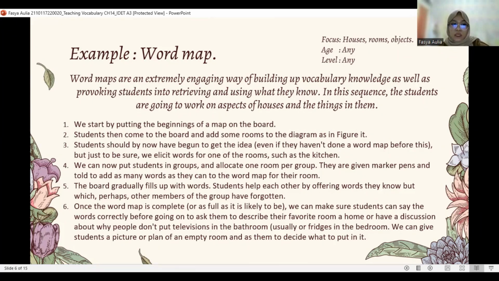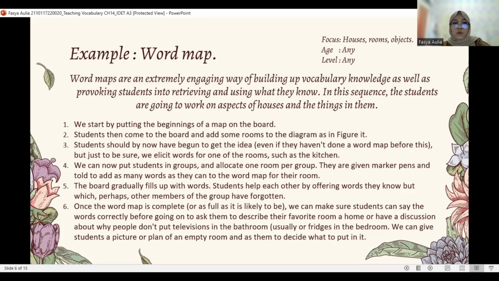And then we can put students in groups and allocate one room per group. They are given marker pens and told to add as many words as they can to the word map for their room. The board gradually fills up with words. Students help each other by offering words they know but which perhaps other members of the group have forgotten.